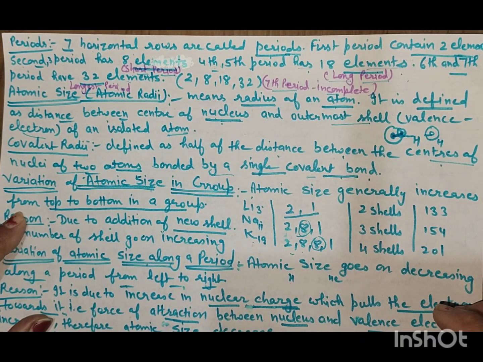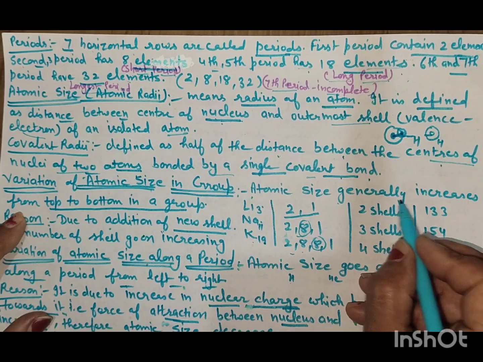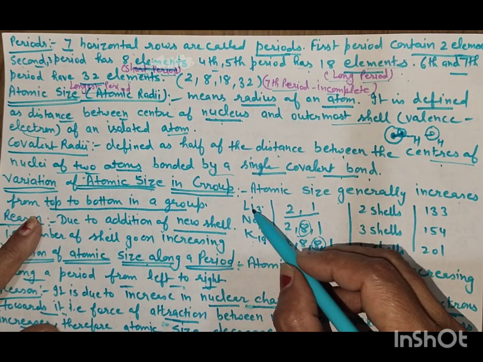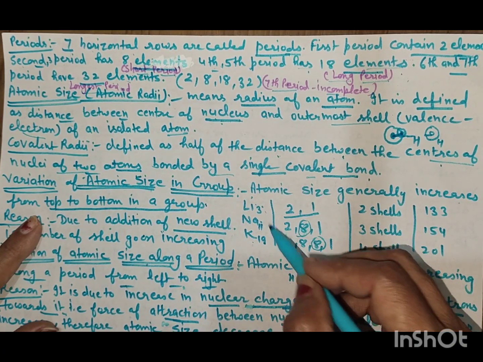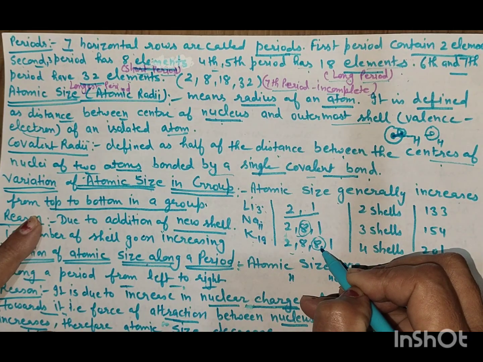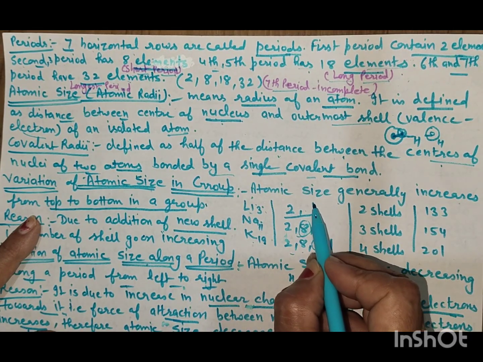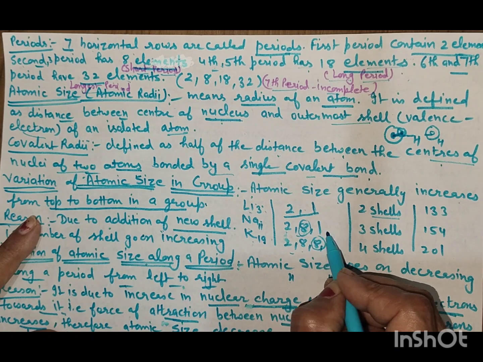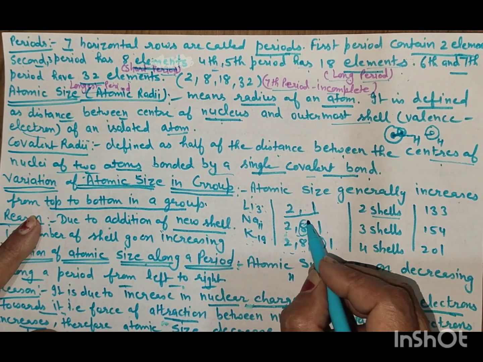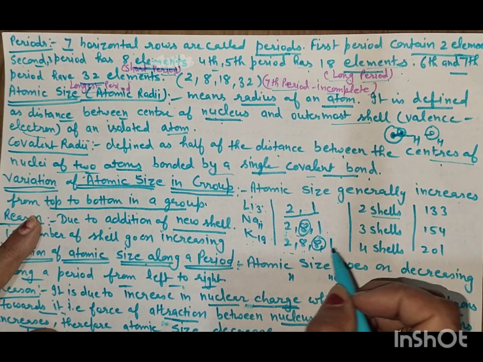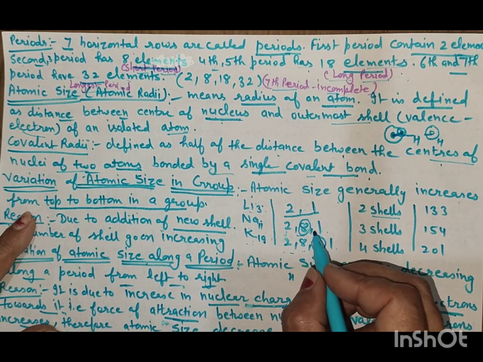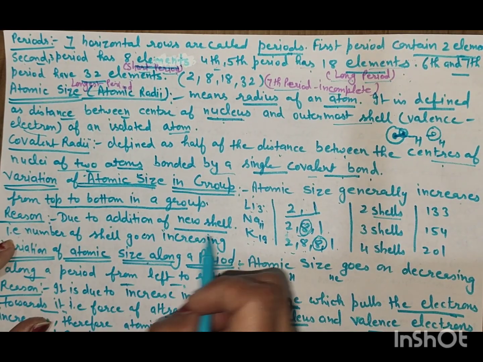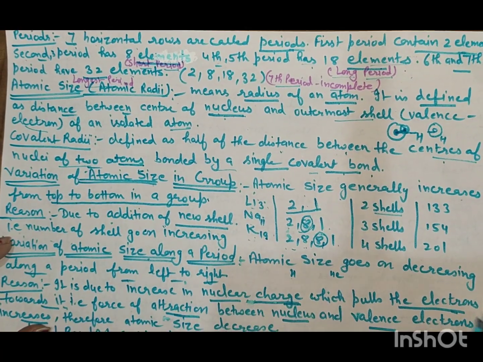Variation of atomic size in a group. Atomic size generally increases from top to bottom in a group because the number of shells is increasing. In lithium it is 2, 1, only 2 shells and 1 valence electron; sodium 2, 8, 1; potassium 2, 8, 8, 1. With every element one shell is added. That's why size increases from top to bottom, due to the addition of a new shell.